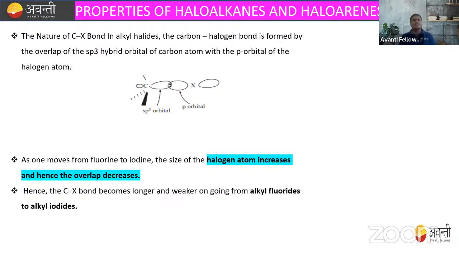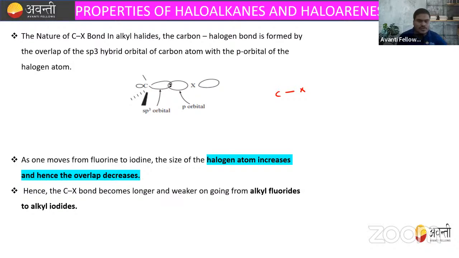So first of all, the nature of the C-X bond in alkyl halide, that is the carbon-halogen bond, is formed by the overlap of the sp3 hybrid orbital of the carbon atom with the p orbital of the halogen atom, right? Always remember the nature of the C-X bond in alkyl halide. Whenever we have C-X, that is the carbon-halogen bond, it is formed by the overlap of the sp3 hybrid orbital of carbon with the p orbital of the halogen.